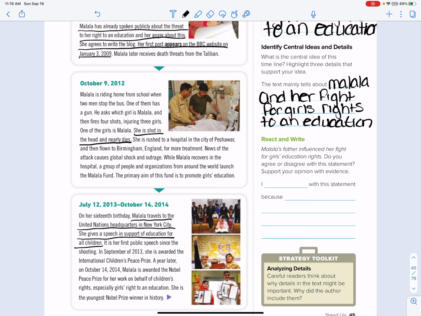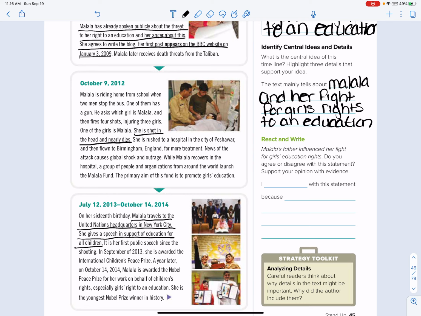Malala's father influenced her fight for girls' education rights. Do you agree or disagree with this statement? Support your opinion with evidence. So you're going to say I agree or I disagree because and why. Okay, so react and write.